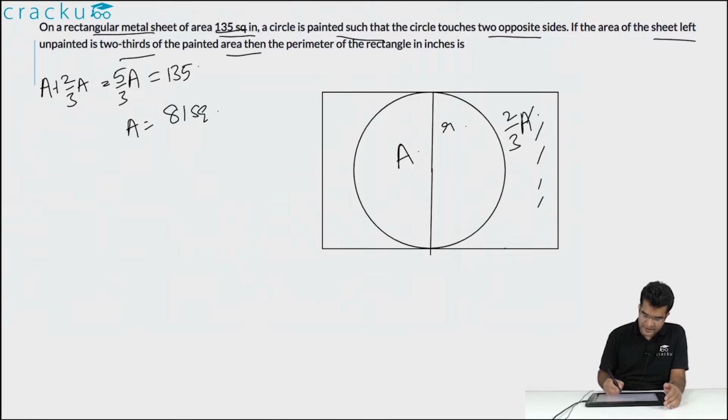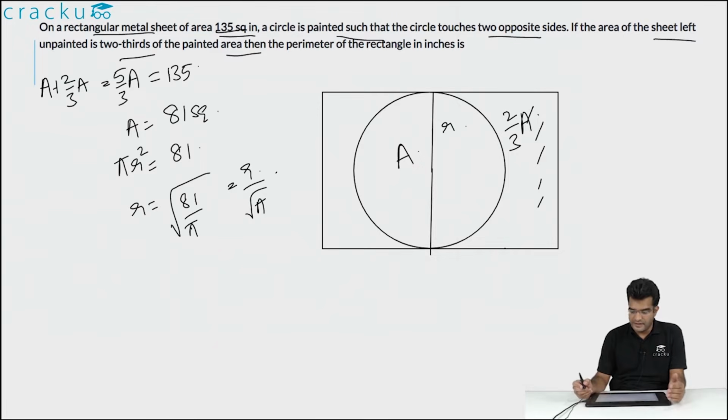Say this is equal to R. Then what is the area of the circle? That will equal pi R square. So pi R square is equal to 81, or the value of R is equal to square root of 81 by pi, which is equal to 9 by square root of pi.